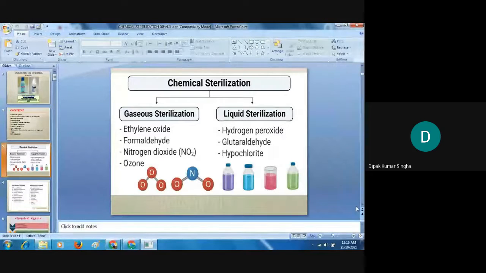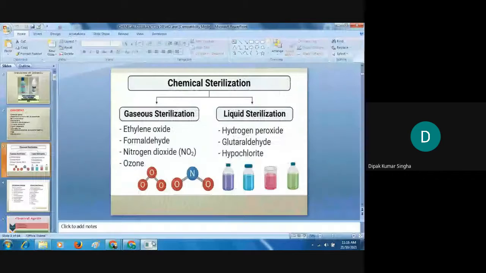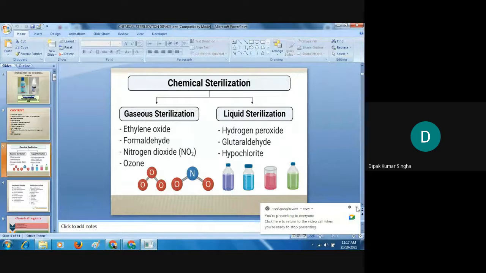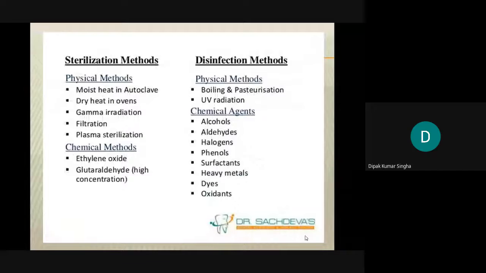So today we discuss the sterilization process, chemical sterilization. That means sterilization of pharmaceuticals or any other medical devices by chemical agents. Last class we discussed the physical agents used for sterilization, and today we discuss chemical agents, which are classified into two groups: gaseous sterilization and liquid sterilization. Gaseous agents are ethylene oxide, formaldehyde, nitrogen oxide, and ozone, and in liquid sterilization, hydrogen peroxide, glutaraldehyde, and hypochlorites.